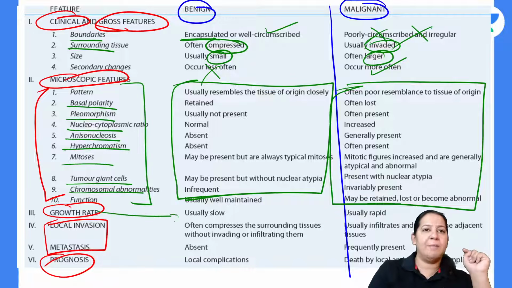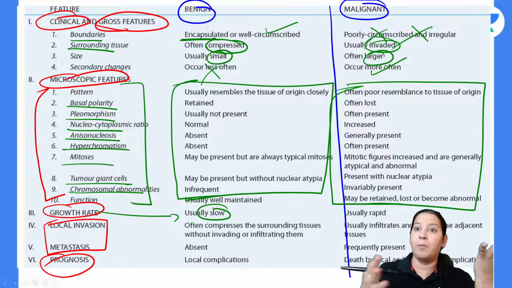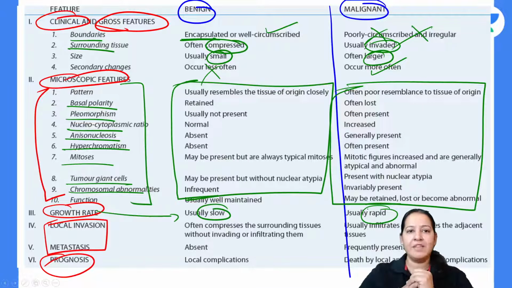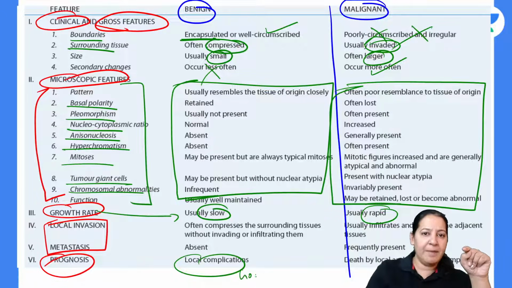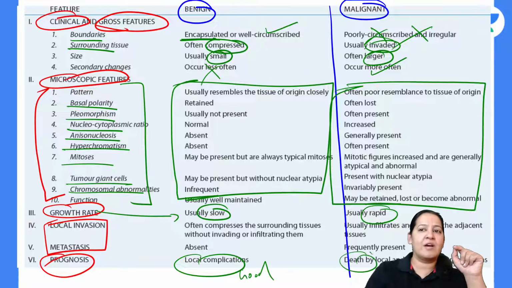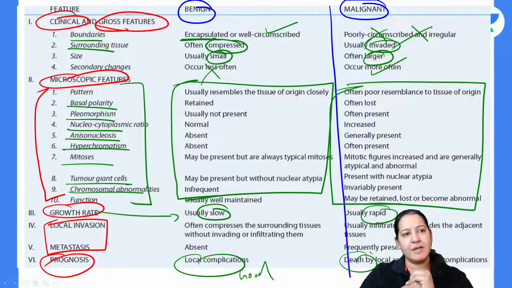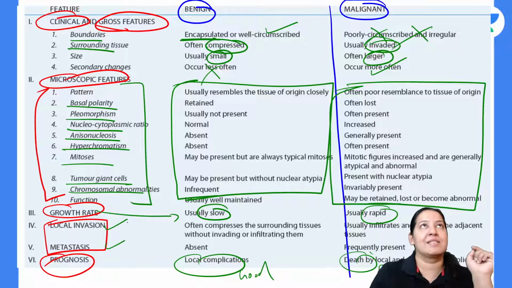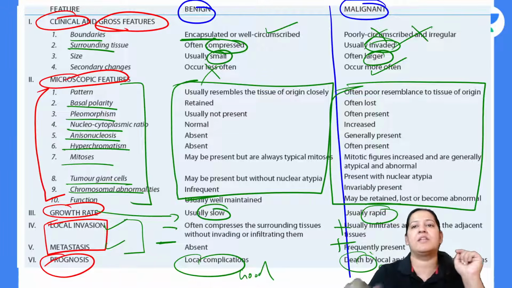Growth rate. Benign tumors are slow growing. Doubling rate is more. Malignant tumors are rapid growing, fast growing. The doubling rate is less. Give me a thumbs up. Prognosis is good here in benign. Prognosis is poor in malignant. Death occurs by complication, by metastasis. The two things, that is local invasion and metastasis, both these things are absent in benign and both these things are present in malignant.